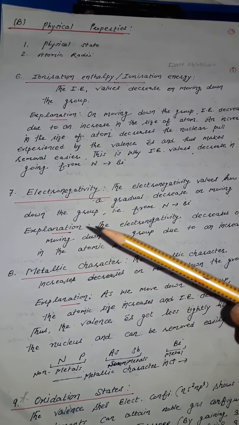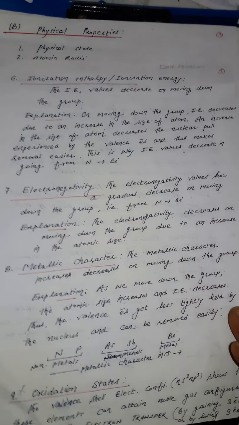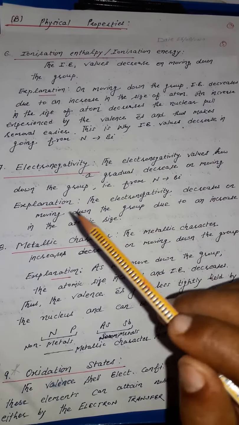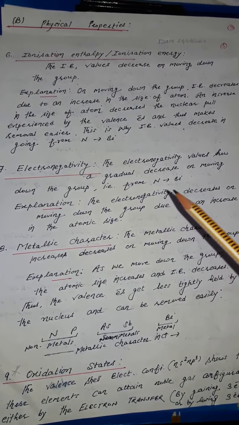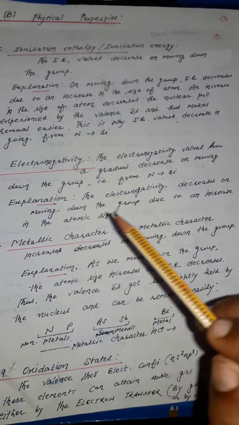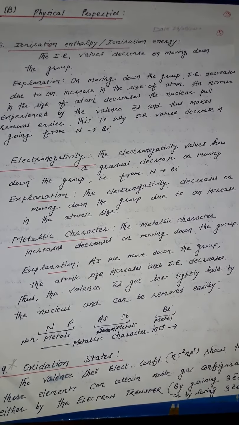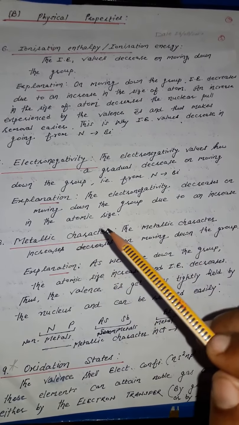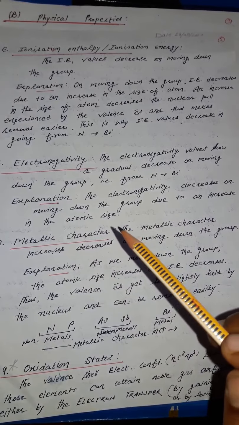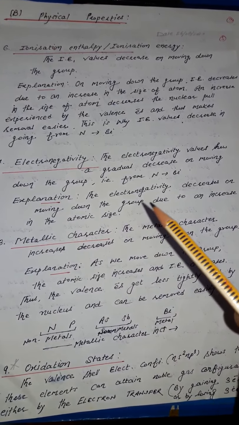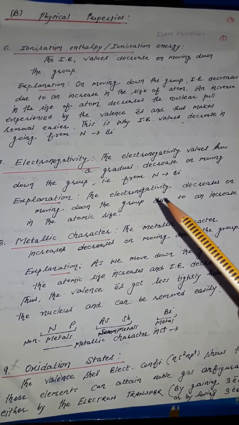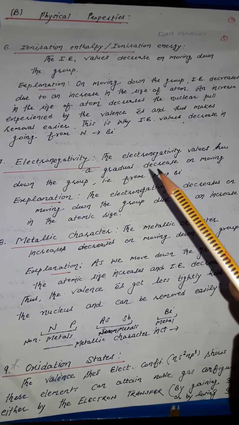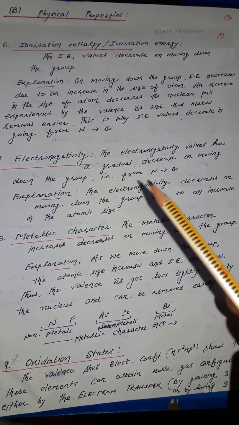The seventh property is electronegativity. The electronegativity values show a gradual decrease on moving down the group, that is from nitrogen to bismuth. The reason is that electronegativity decreases on moving down the group due to an increase in the atomic size. If the size increases, the outermost electrons will be loosely held and the tendency of the elements to attract the shared paired electrons will decrease.